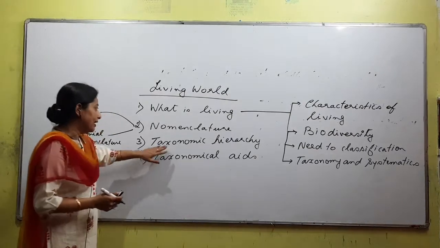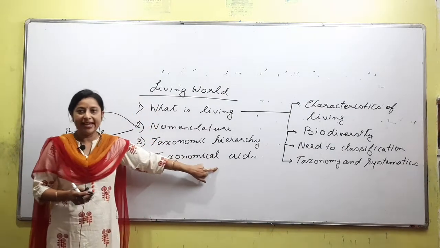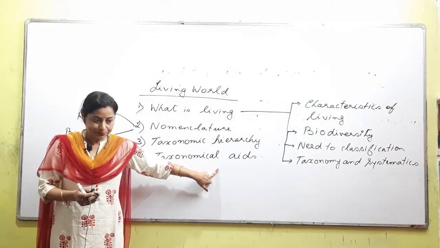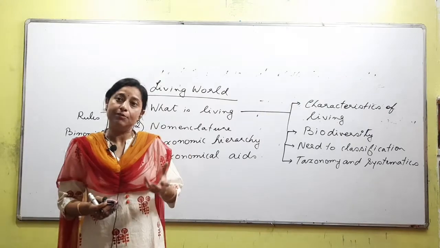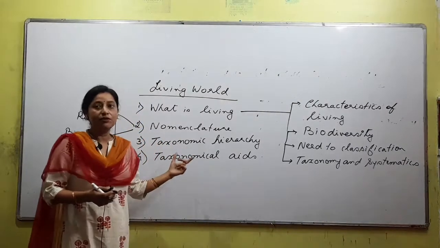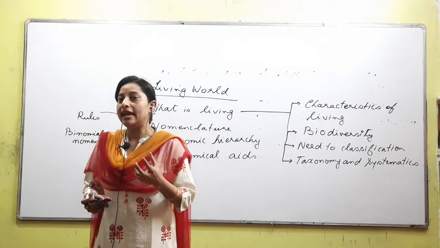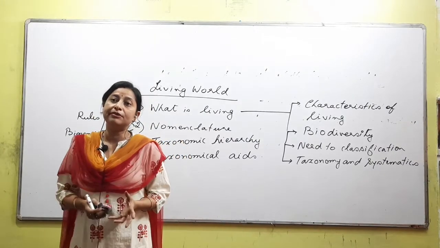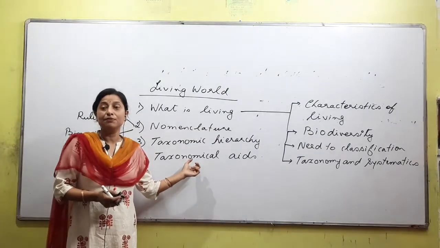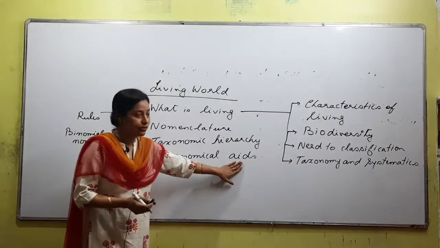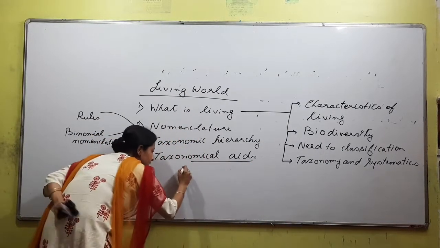Right? Okay. Next is taxonomical aids. What do we understand by the word aid? Aid means help. Obviously, if you discover an organism and want to study it well, you want to know the information about that particular organism. For that we take help from certain things. So we have to talk about